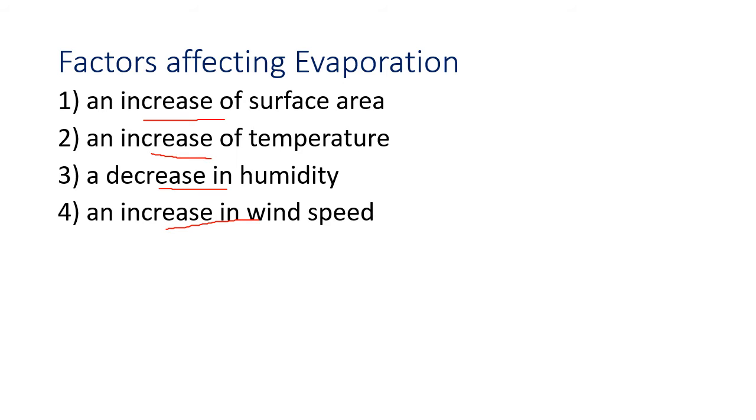So these are the four factors which affect evaporation. Increase in surface area increases the rate of evaporation. Increase of temperature increases the rate of evaporation. A decrease in the humidity increases the rate of evaporation, and the increase in wind speed increases the rate of evaporation.